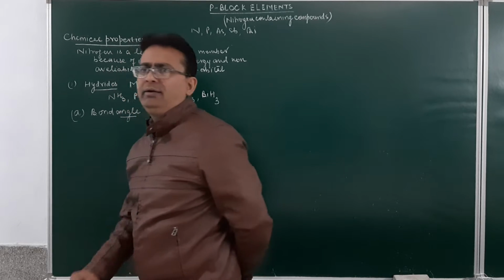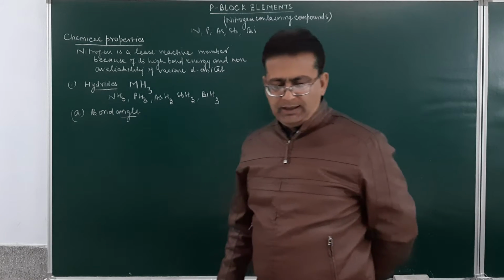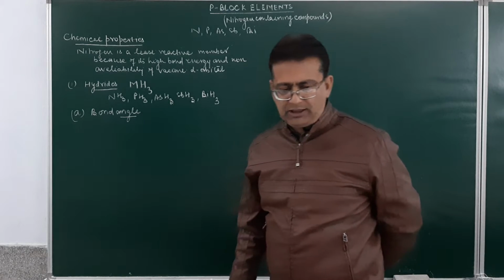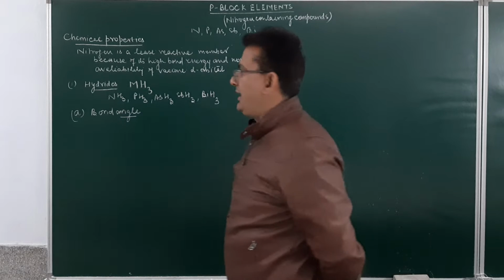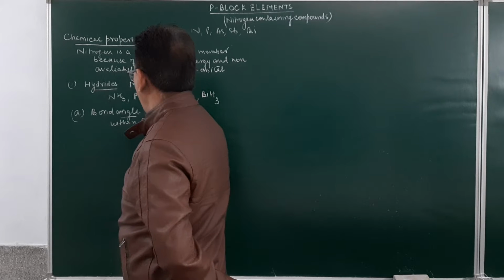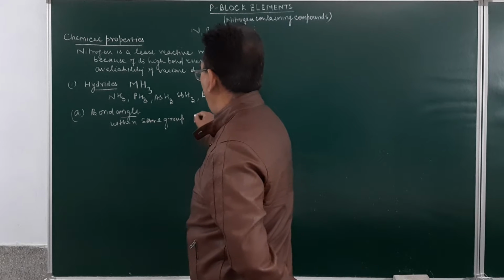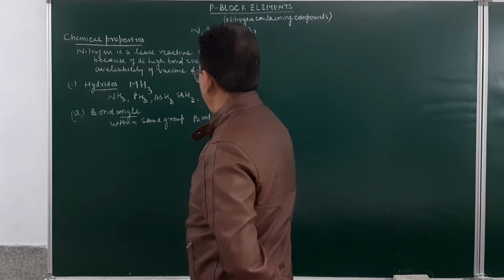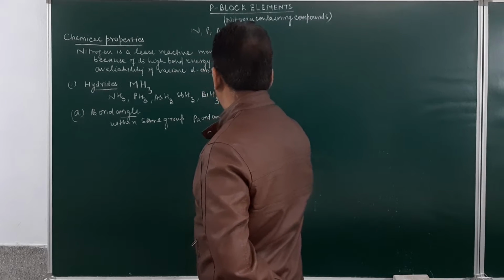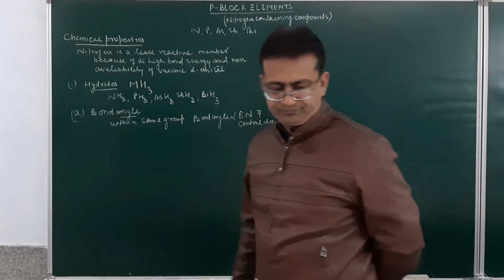Now, always remember, if we have to compare the bond angle in members of the same group, within the same group, bond angle will be directly proportional to the electronegativity of the central atom.